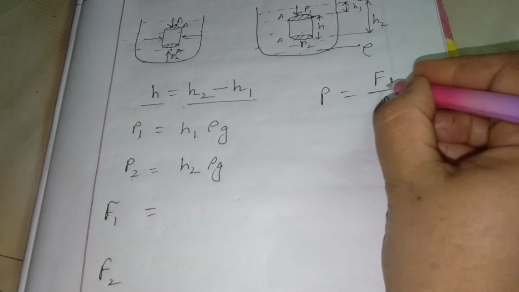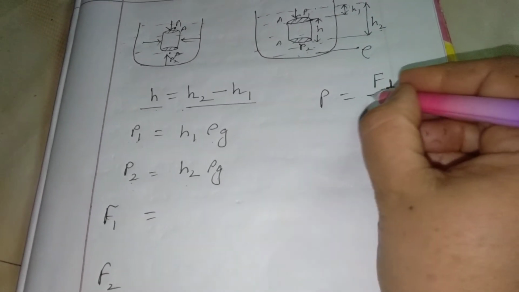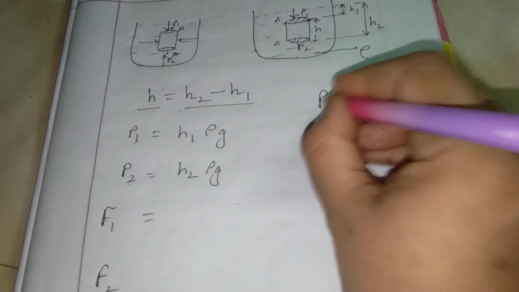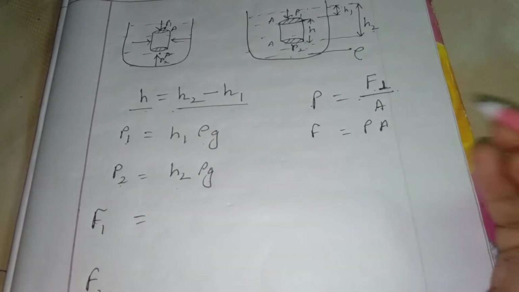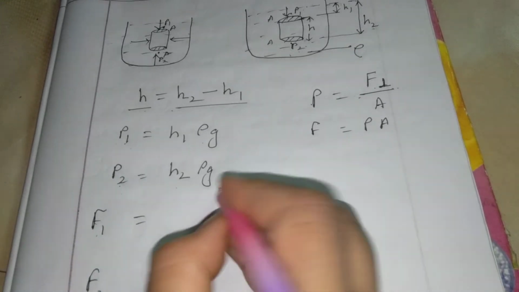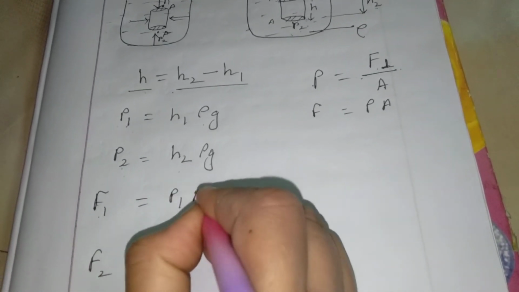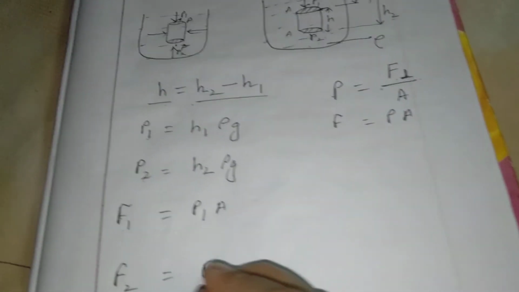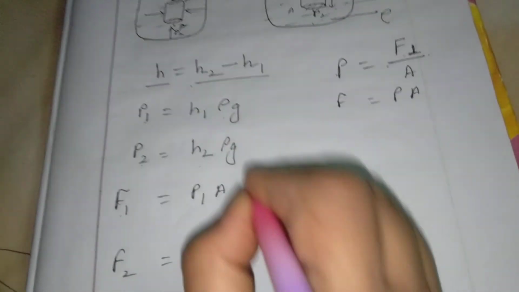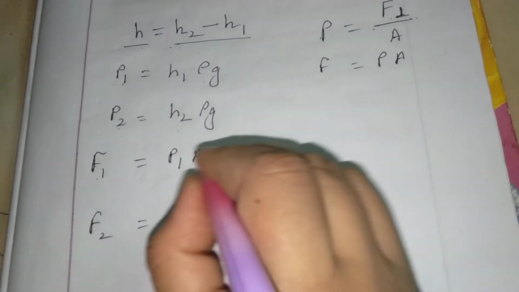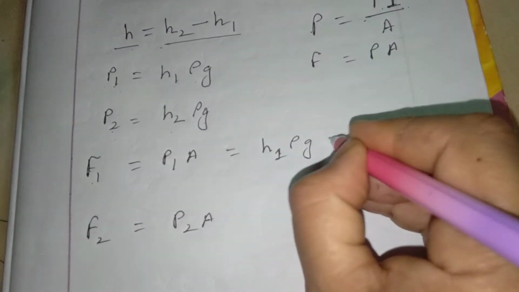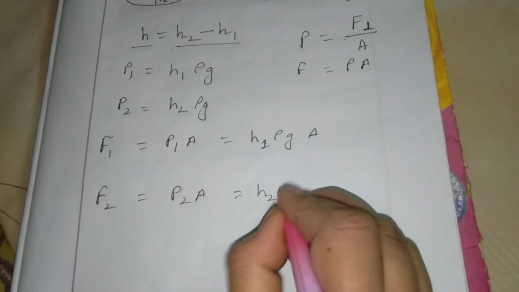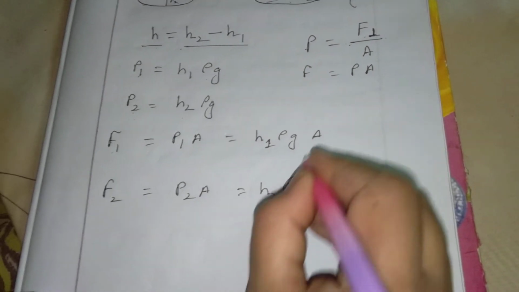That means force acting perpendicularly on unit area is called pressure. So force equals what? P A, pressure into area. So F1 equals P1 into A, and F2 equals P2 into A. In case of P1 we can write h1 rho g into A, and here we can write h2 rho g into A.